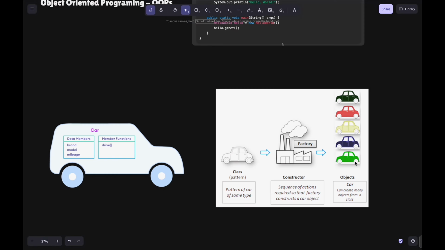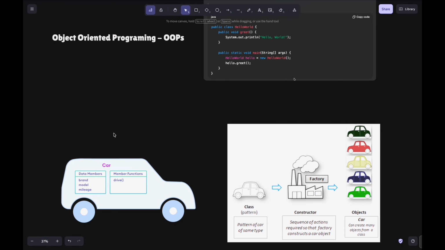Even if they differentiate the car features, the main purpose, the main base of that car will be the same, which is coming from the class. Something like that will have brand, model, mileage. They also have some functionalities, as it could drive. Okay, so this is object oriented programming.